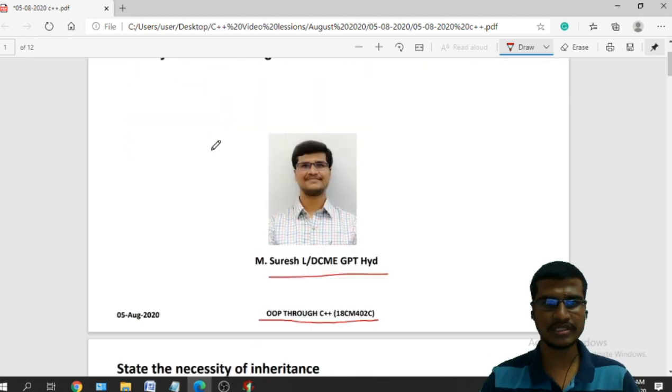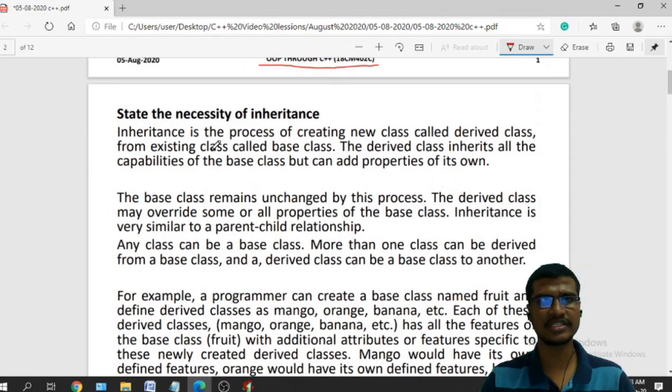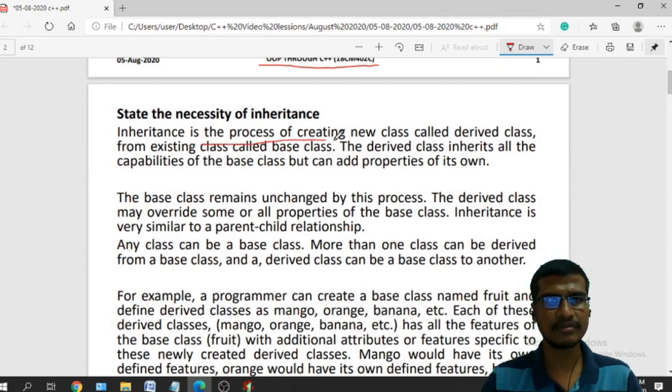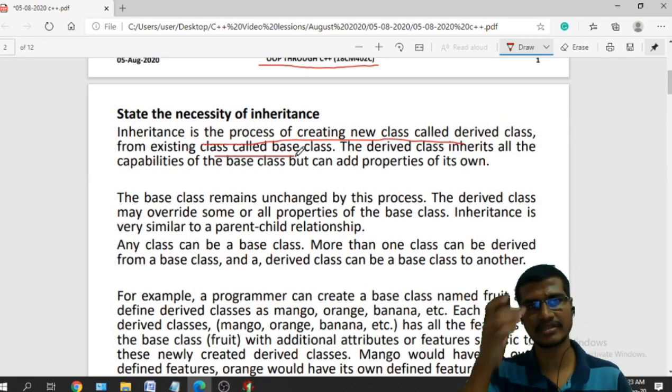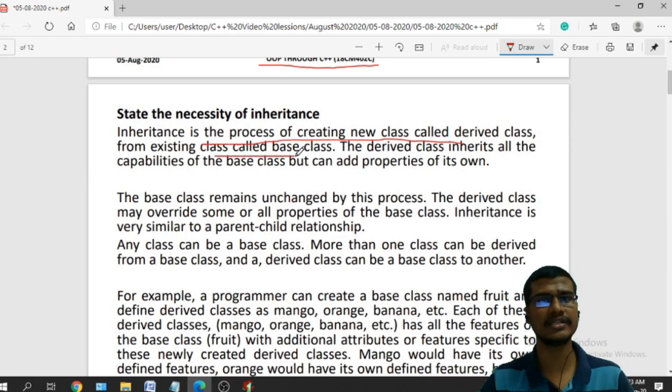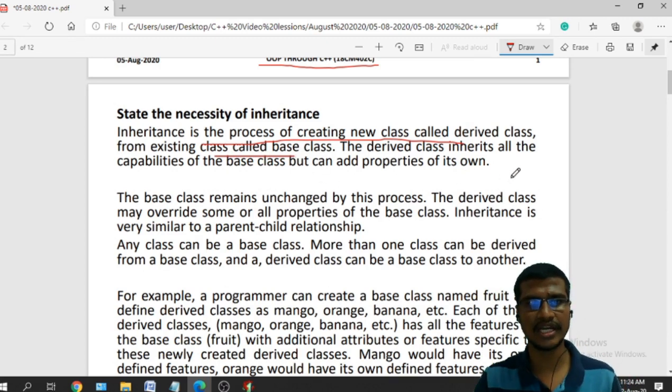So let us consider the first one, what is the necessity of inheritance. Inheritance is the process of creating a new class called derived class from the existing class called base class. So we already have the base class. From this base class, if I want to derive another class, that is your derived class, this concept is called inheritance.